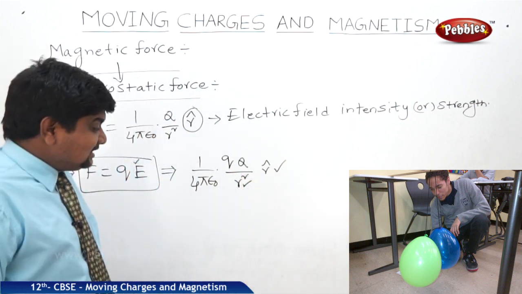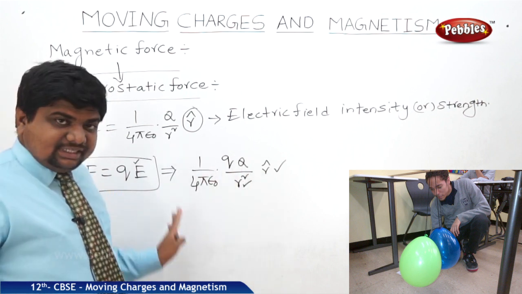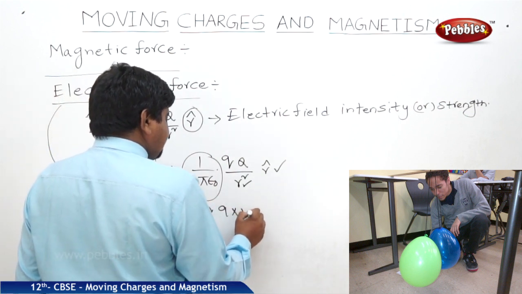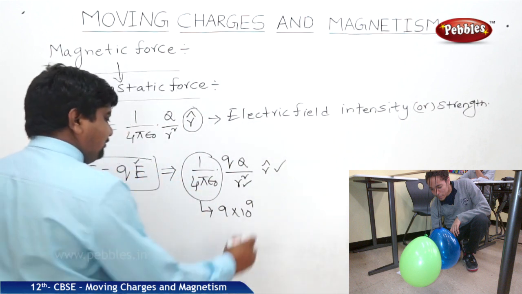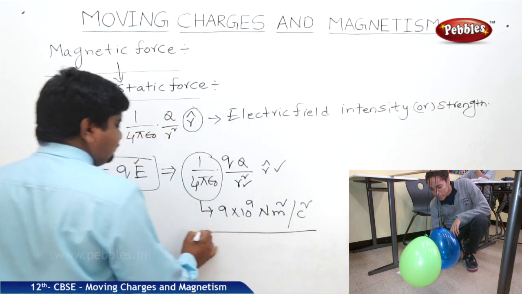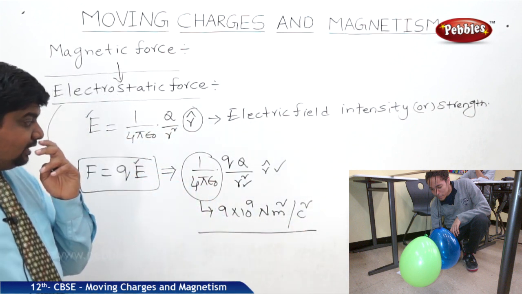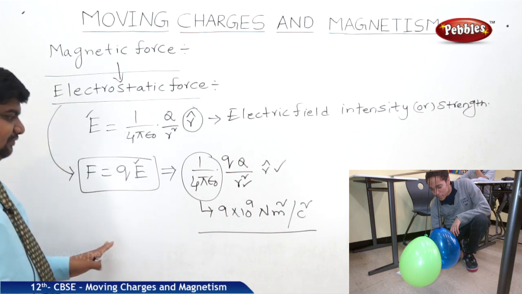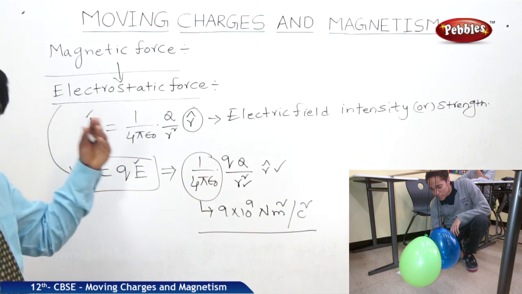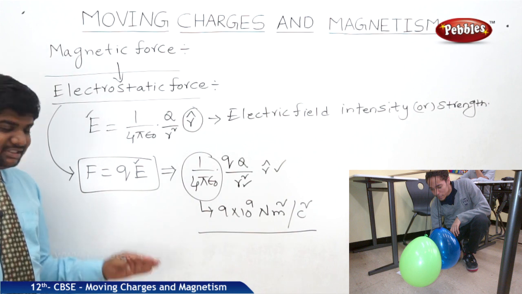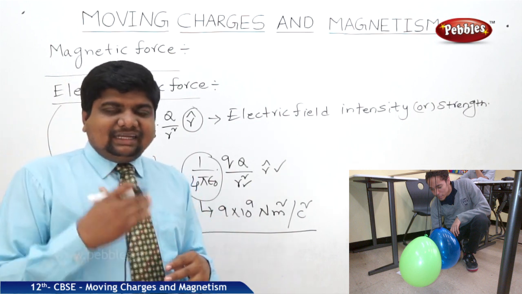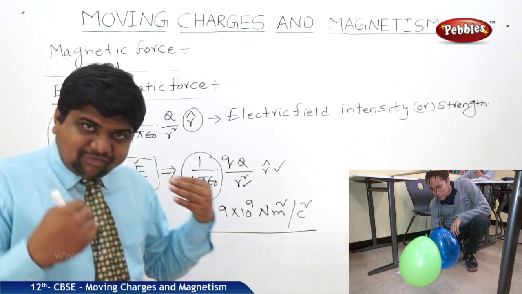So in the electrostatics lesson and static electricity, we have discussed all these things. This 1 by 4 pi epsilon naught value becomes 9 into 10 to the power of 9, units are Newton meter square per Coulomb square. So that is the value of 1 by 4 pi epsilon naught. This is the basis of all the forces and how the magnetic force is related. Later Mr. Maxwell concluded the electromagnetic waves. He related and combined the electric and magnetic fields with respect to their equations.